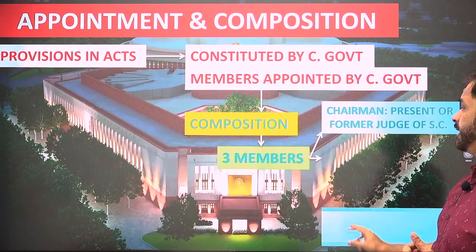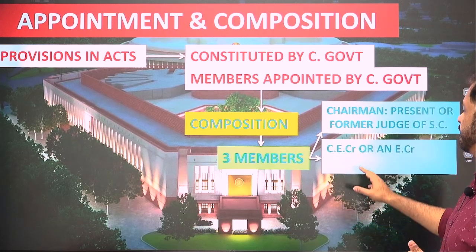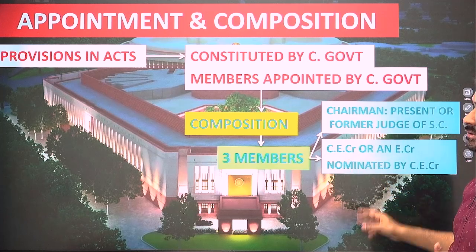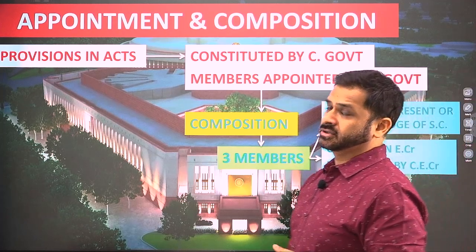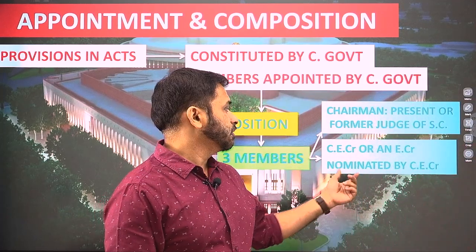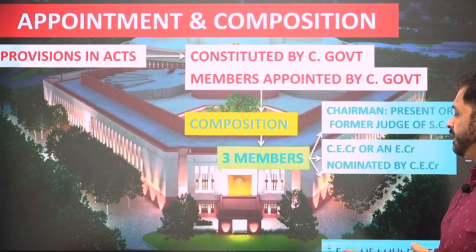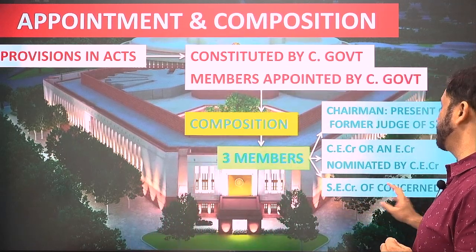Another member will be the Chief Election Commissioner himself, or another election commissioner nominated by the Chief Election Commissioner, okay? The third member will be the State Election Commissioner of the concerned state.